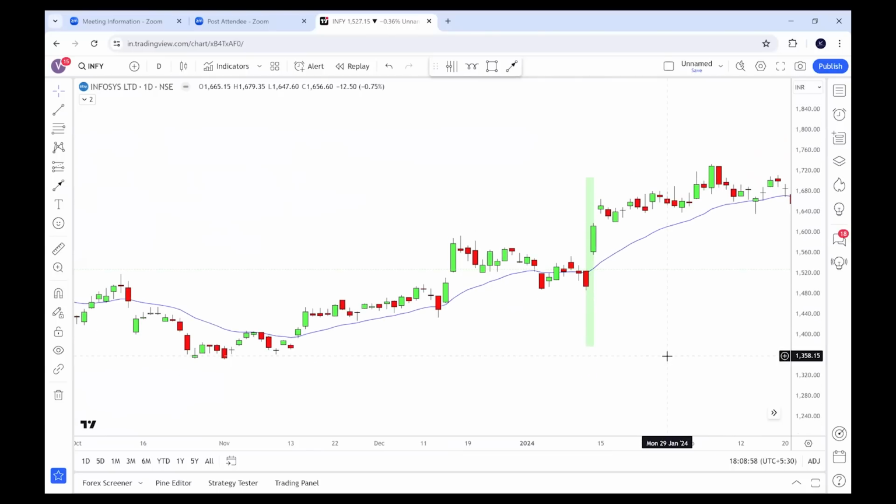So that is the power of time cycle. Though it is not a holy grail, it can work most of the time, but not all the time. So that is the power of time cycle.